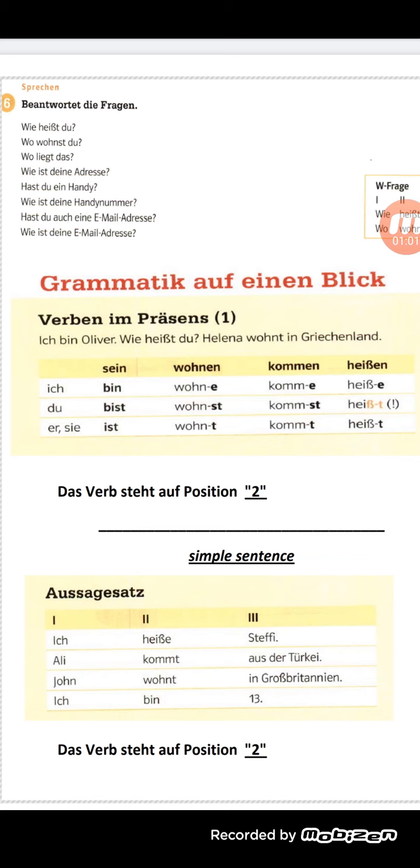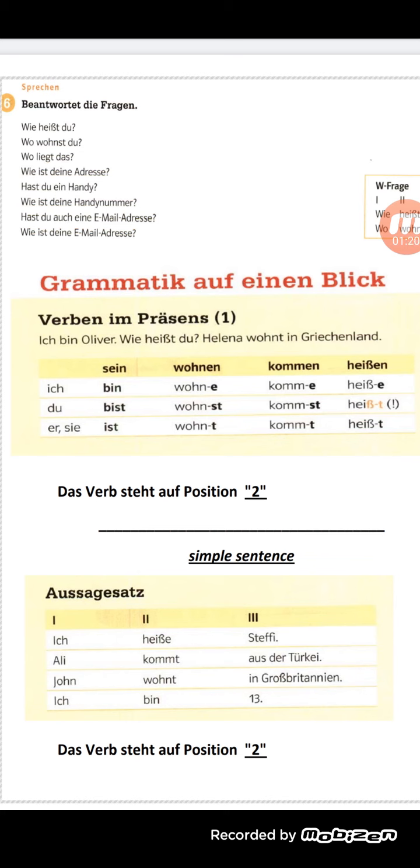Like ich wohne, du wohnst, er and sie wohnt. Also with kommen: ich komme, du kommst, er and sie kommt.